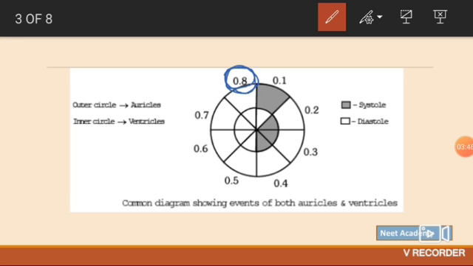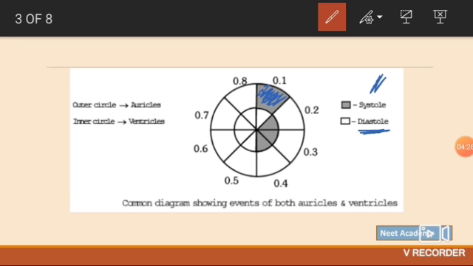So it can never happen that atria and ventricles are in their own pace. The atrial contraction or ventricle contraction and relaxation, these are taking place simultaneously. So we cannot tell which one is taking place with which. We have this cardiac cycle in which we can see the timings. The outer circle, first we'll be seeing, is about the atria. In this atria, this dark part is the systole. What is systole? It is contraction. What is diastole? It is relaxation. It can be of atria, it can be of ventricles.